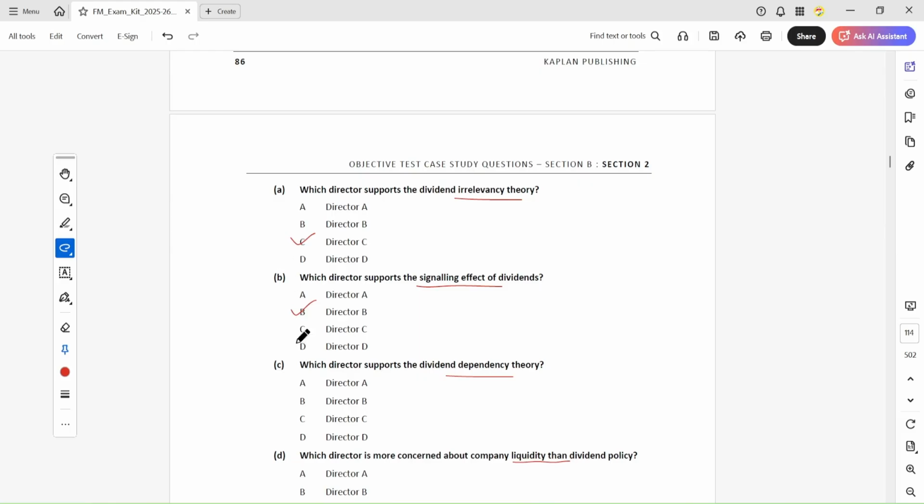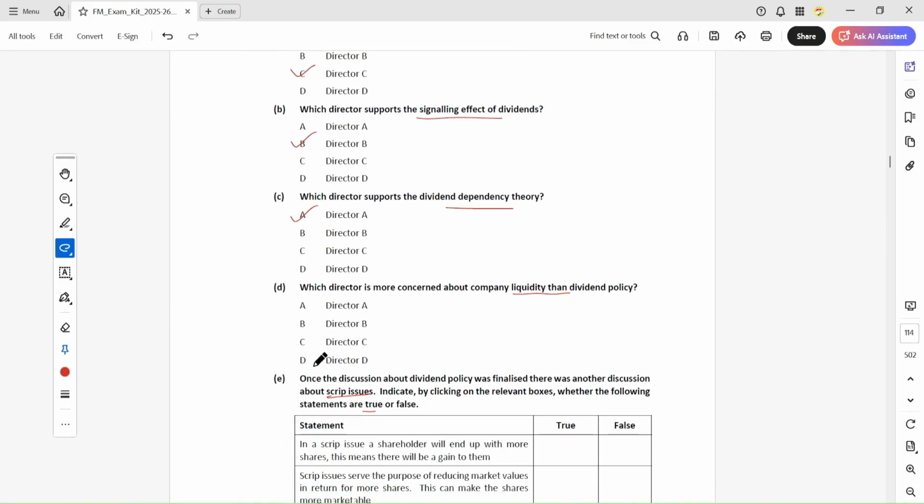Independence is director A, and the company concerned about liquidity is director D.